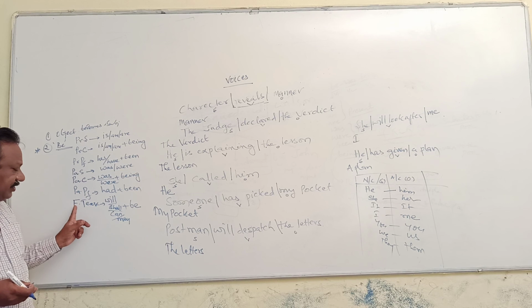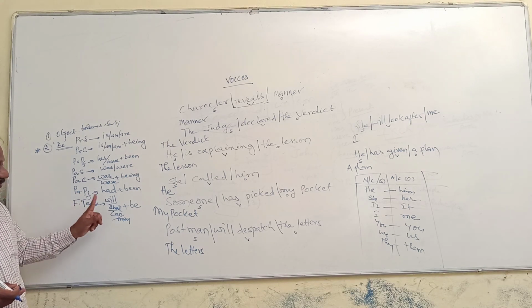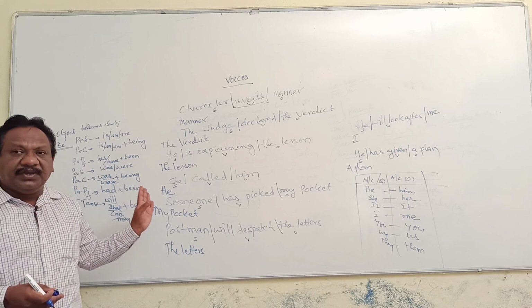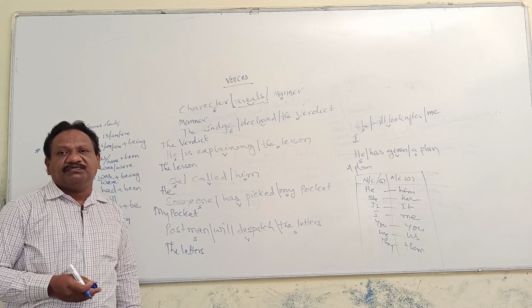If the given sentence is in future tense, will or shall or can or may is used along with the be form. Be itself is used as a be form.